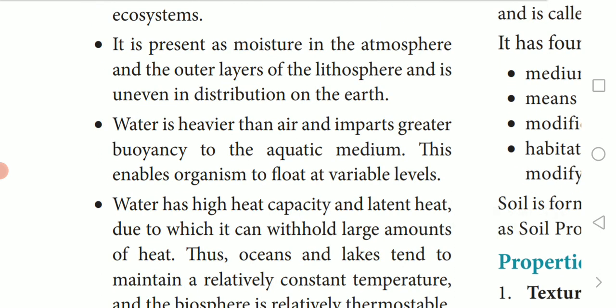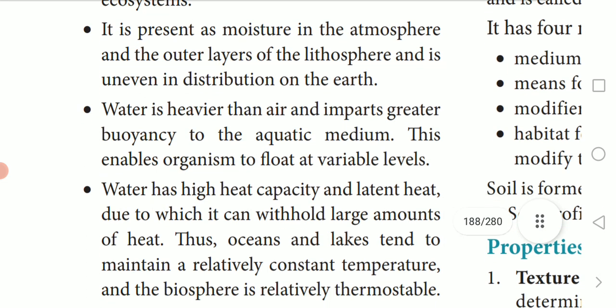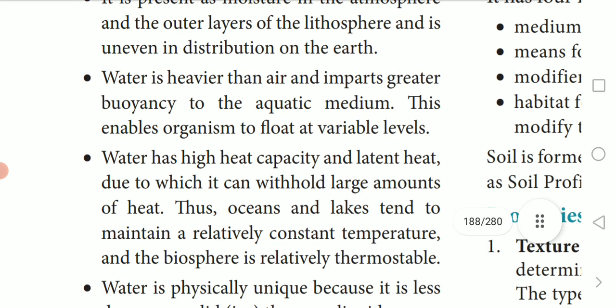is heavier than air and imparts greater buoyancy to aquatic organisms. This enables organisms to float at variable levels. So water is heavier when we compare it to air, and it also acts as buoyancy for floating.